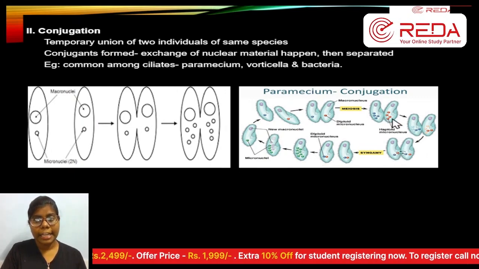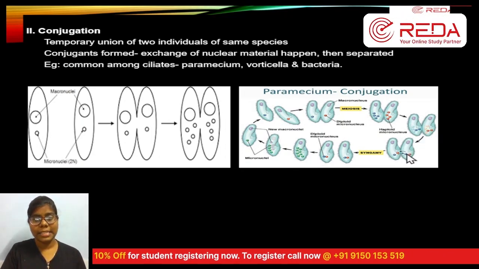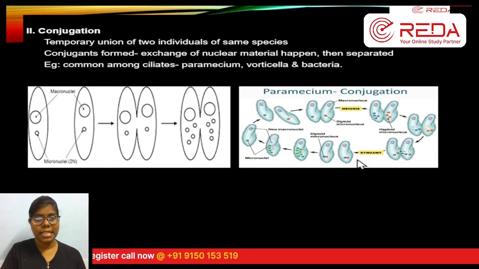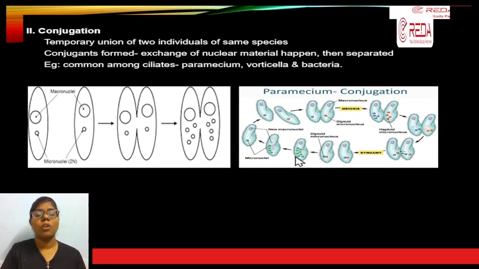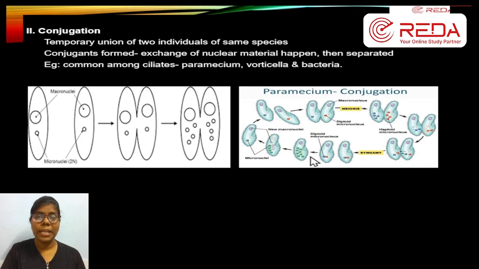Here red and blue were maintained, and here also red and blue. But when it comes to the next stage, this red color is transferred to here and one blue color is transferred to here in the next stage itself. After such a transfer, it produces one. That is called conjugation. So a new variety, as I said at the start, a number of variations are being produced. That is a new organism, a new individual being produced.